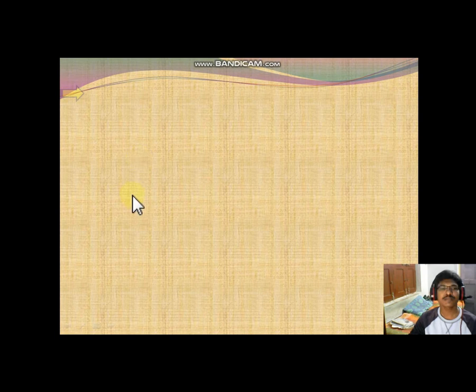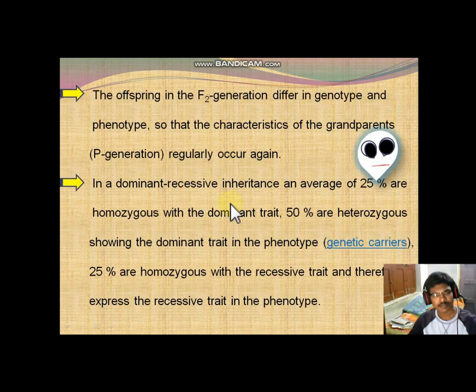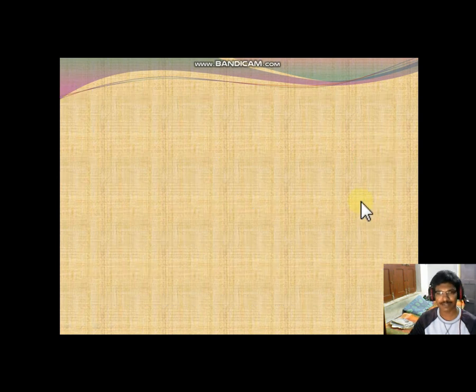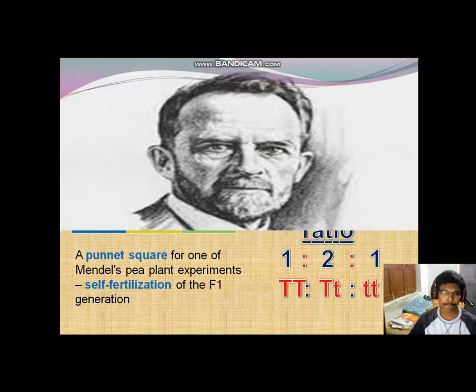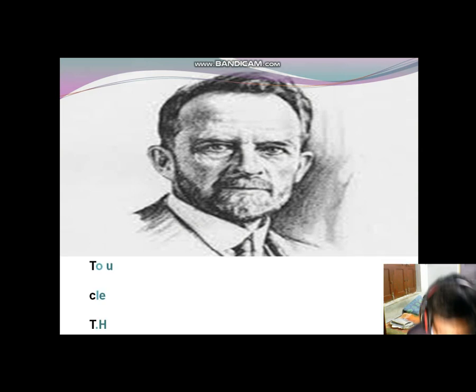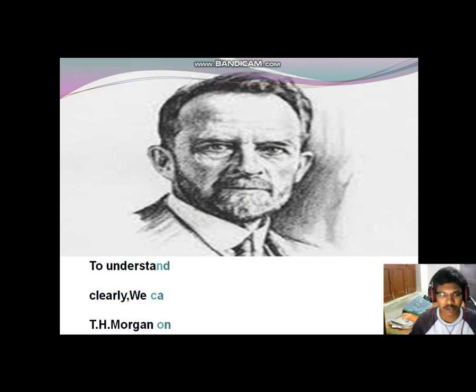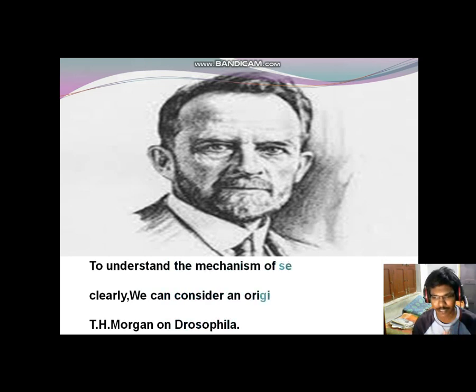Here, we have already discussed this one. Okay, next slide. In this slide, another important person, T.H. Morgan, Thomas Hunt Morgan.